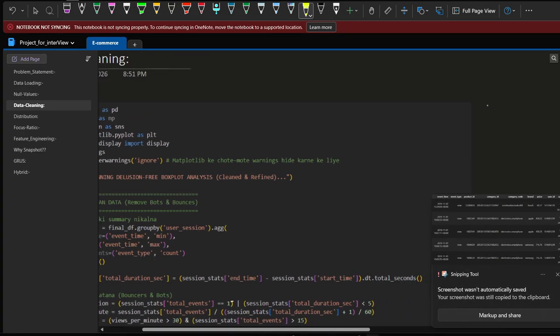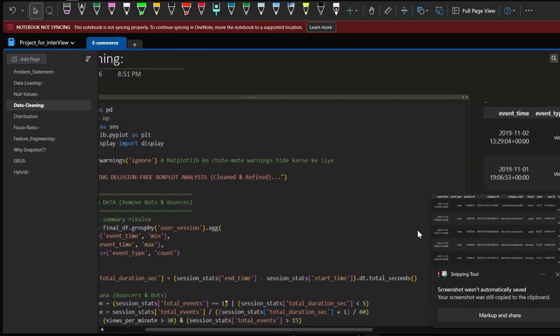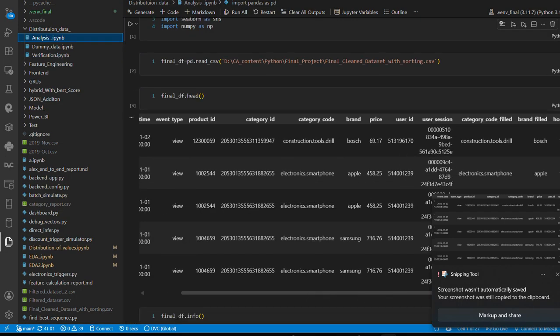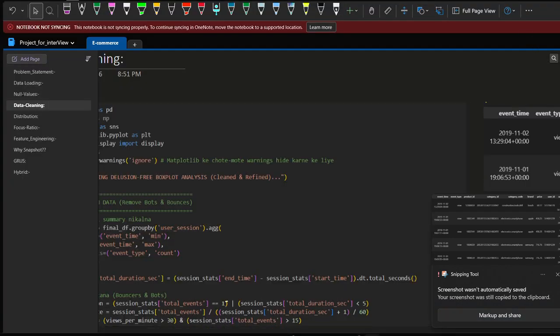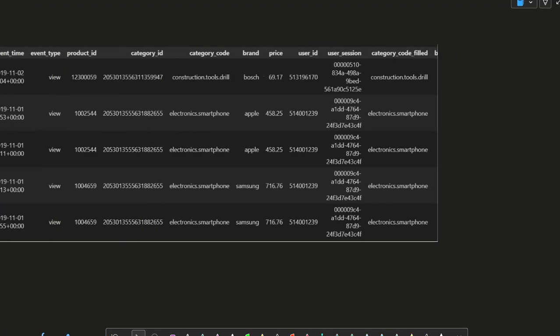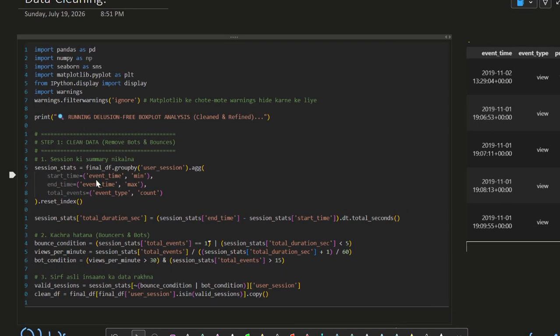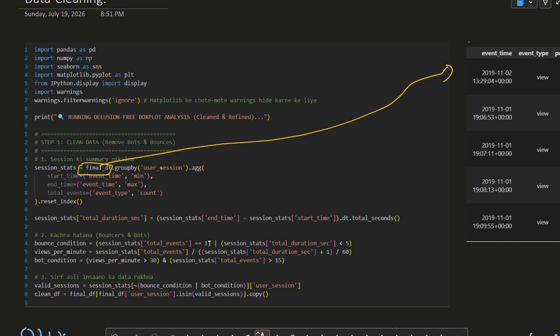This is just a table, and there is no need of other things too. So this is what a table looks like. What we have done is, this is the final df, the table which we have got here. Now we did a group by over user session.